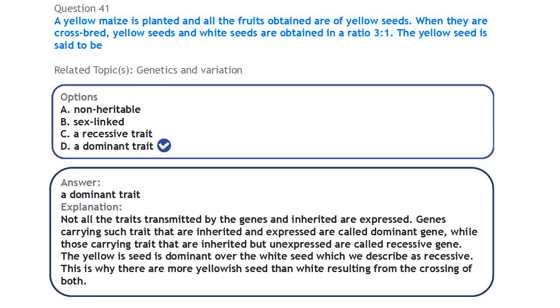It is dominant over the gene for whiteness, which is the reason why the yellow color is the one displayed. Right, so the white color is a recessive trait. It is there, but it is not expressed, except when we have a homozygous pair of genes for white. That is when it is expressed.